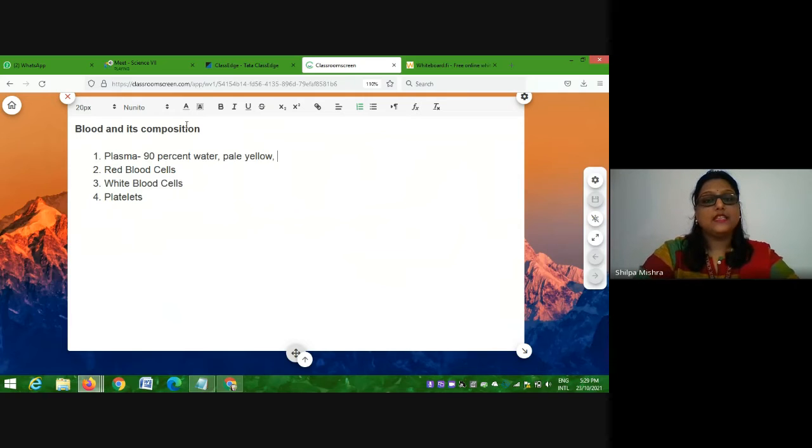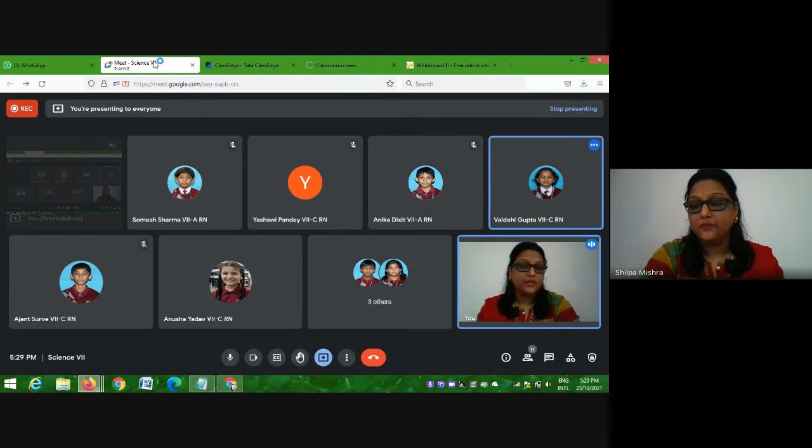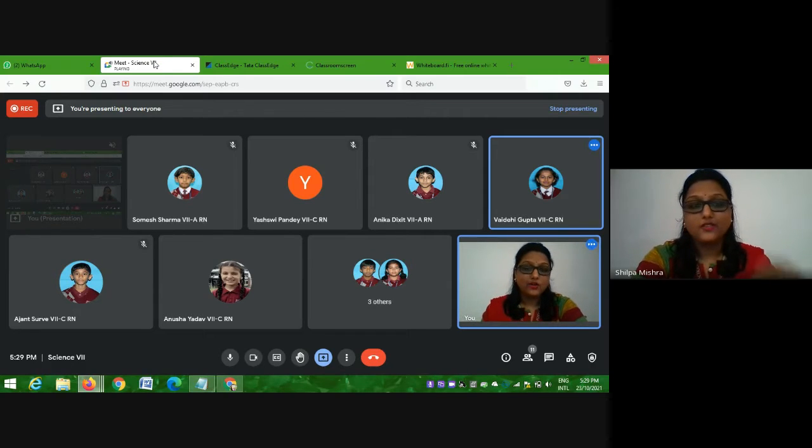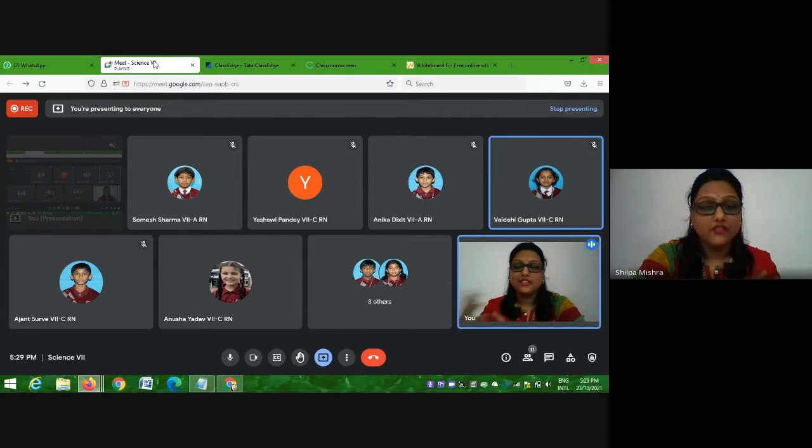Now, students, there are other substances also present in the plasma. When we were discussing the function of blood, remember we talked about transportation of digested food, or nutrients, or certain chemicals, or certain wastes.